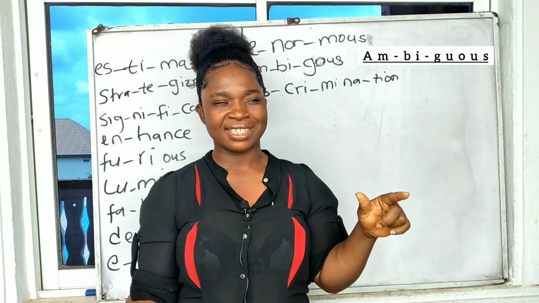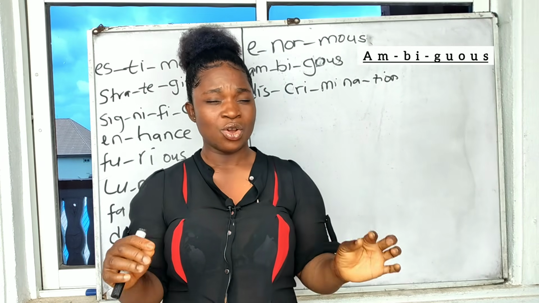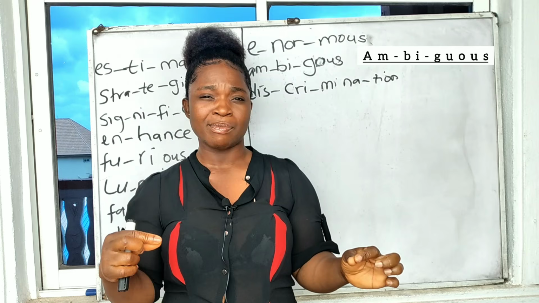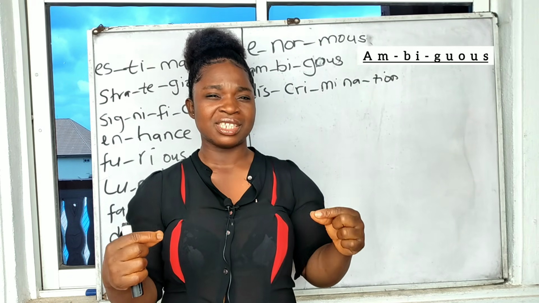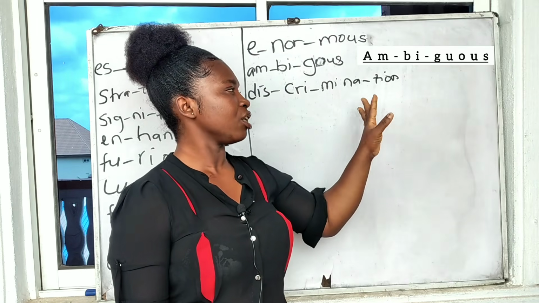Okay, I have a lesson where I try to differentiate between a verb part and a noun part. When I talk about discrimination, I'm talking about a noun part. When I talk about discriminating, I'm talking about a verb part. So we have discrimination put together.